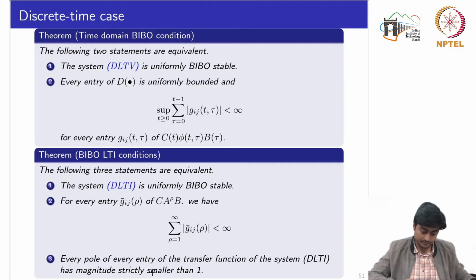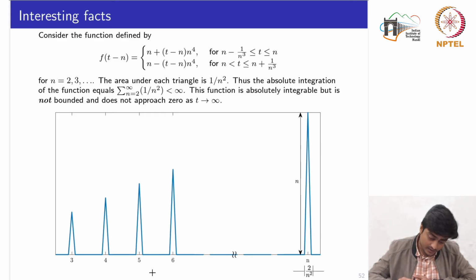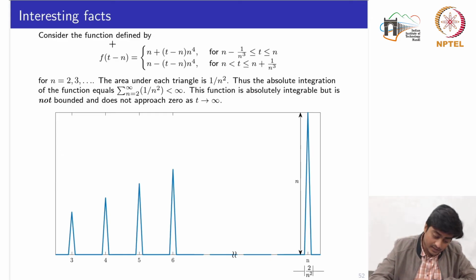So there are some interesting facts which we can see now. Consider a function which is defined by this relationship. This is a continuous time function where n is an integer starting from 2, 3 and so onwards. If we plot this function, this is the plot we have obtained.